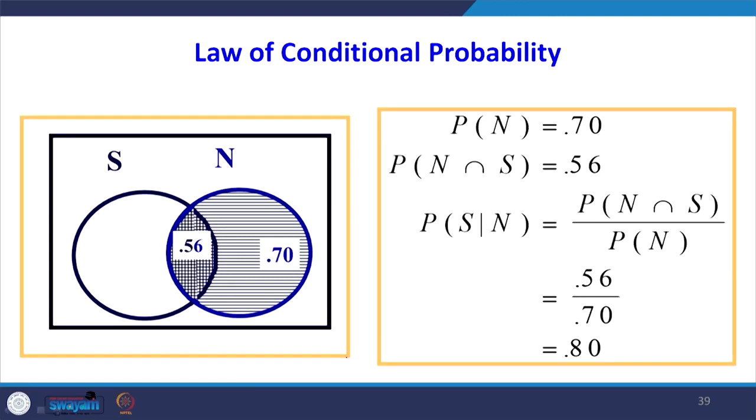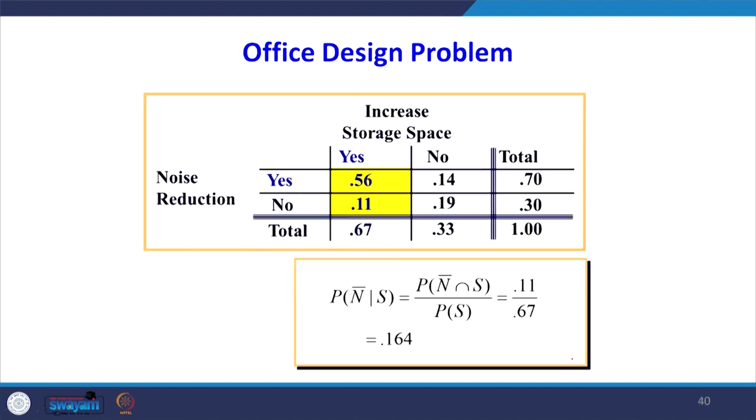Then we will go for conditional probability. The probability of n is 0.70. Those who agreed on both designs, n and s, is 0.56. Suppose you want to know P of s given n, equal to P of n intersection s divided by P of n. I will explain this conditional probability in detail later, but for now take this one. P of n intersection s from the previous table, you can find it is 0.56. You can look at the Venn diagram also. P of n is 0.7, when you substitute you are getting 0.8.